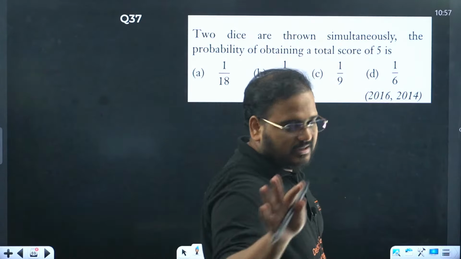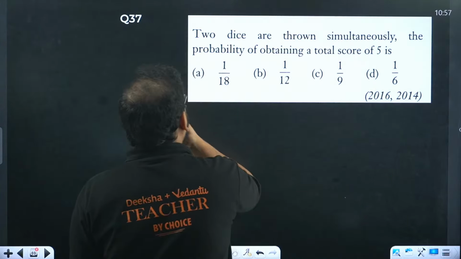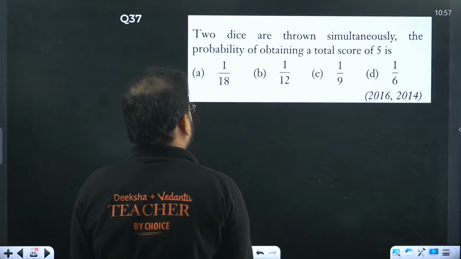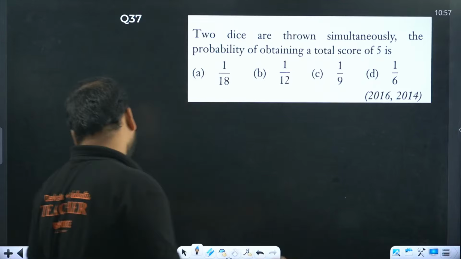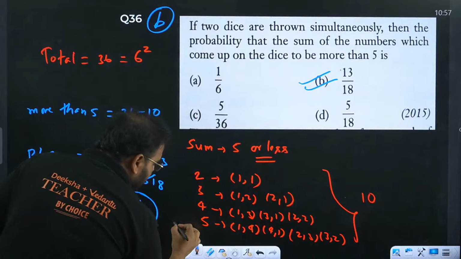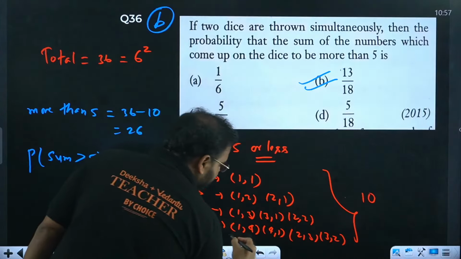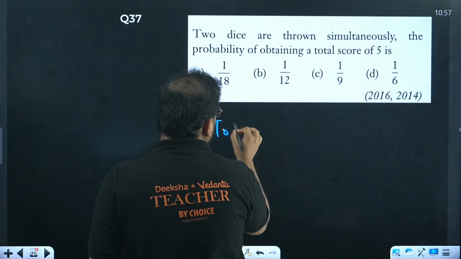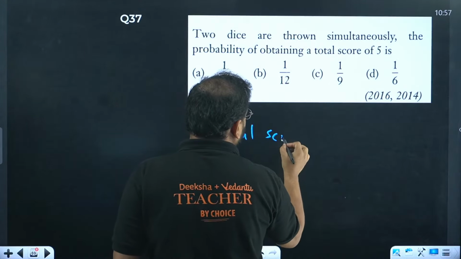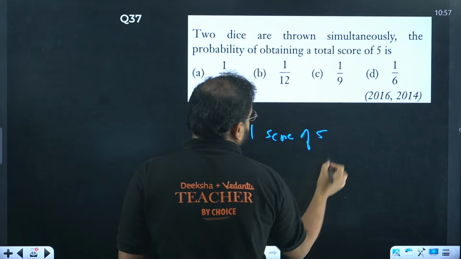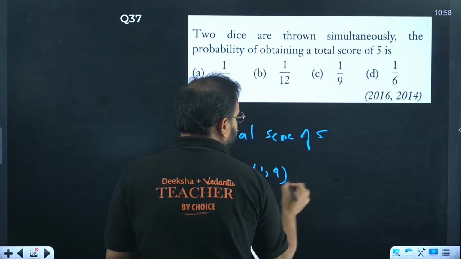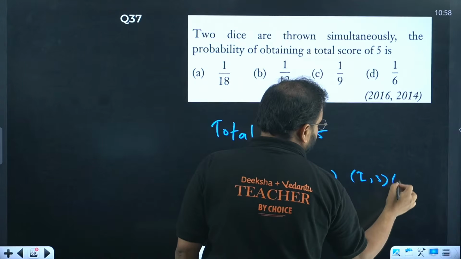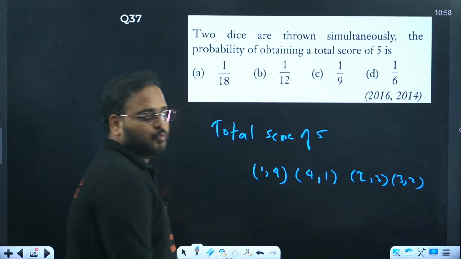Two dice are thrown simultaneously. The probability of obtaining a total score of 5 only. We just did this question. Sum of score as 5: how many do we have? 1, 2, 3, 4. We have 1, 4, 4, 1, and 2, 3 and 3, 2.